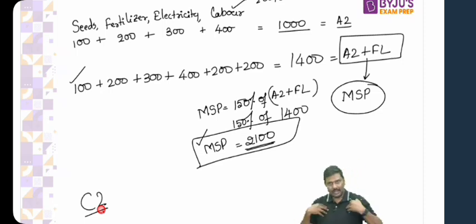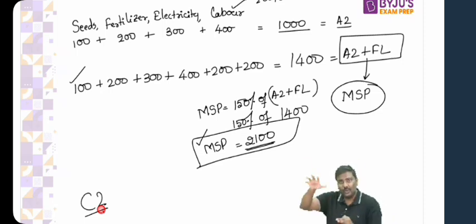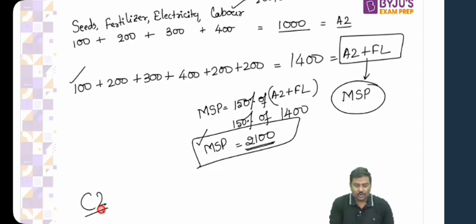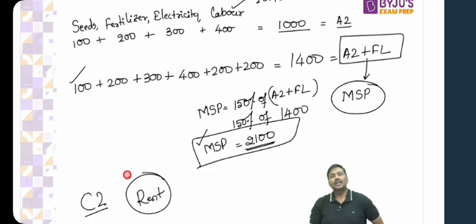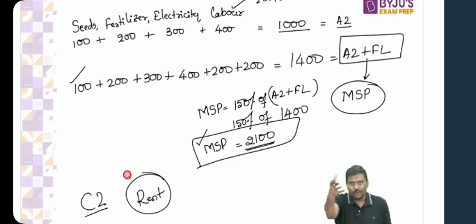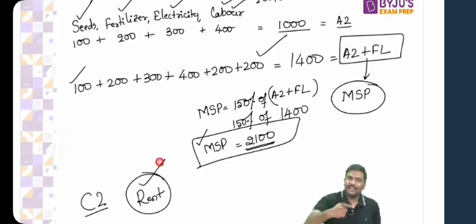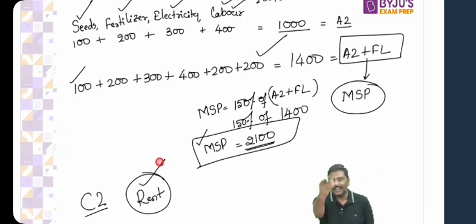Simple example. Right, in this example, I'm cultivating on my own land. But rather than doing this, if I had given the land to you, will I be getting certain amount of rent from you? Of course, yes. Now, can I say that because I'm using my own land, I will be foregoing rent on this? Is the logic okay? I'll be foregoing rent on this. And for you, you are paying the cost for the seeds. You're also paying for fertilizer. You're paying for electricity, labor, etc. Family labor is also there. Right? Can I also say the rent that you pay is one of the cost for you? I hope you understand. The rent that you pay to me is one of the cost for you. Right? So rent will also be counted now.